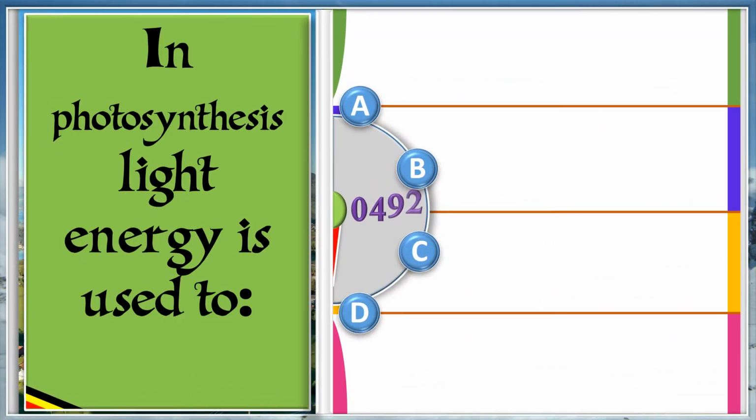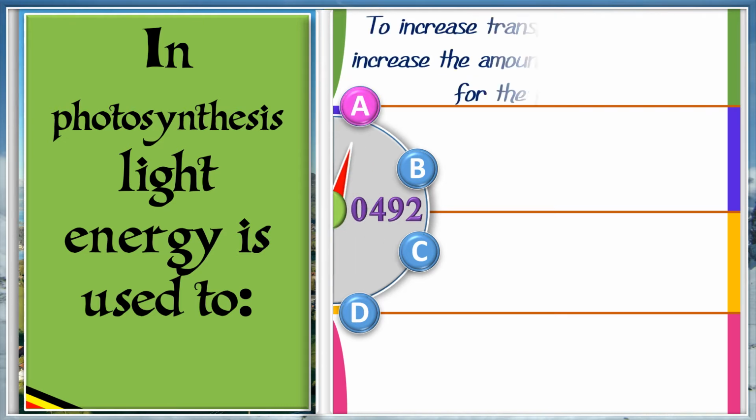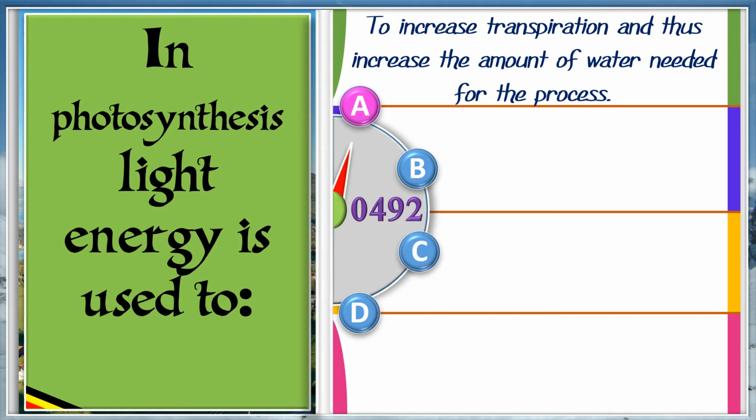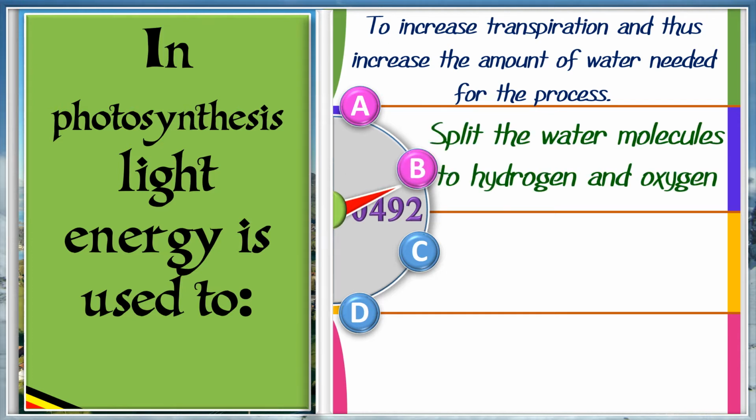In photosynthesis, light energy is used A. To increase transpiration and thus increase the amount of water needed for the process. B. Split the water molecule to hydrogen and oxygen.